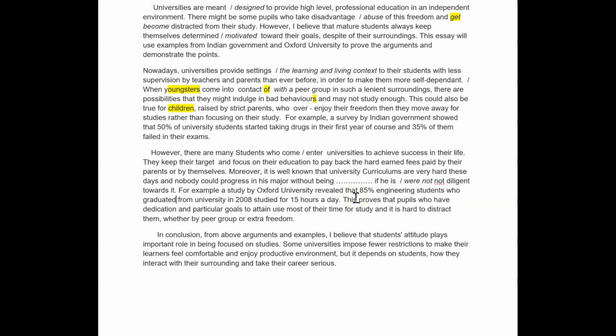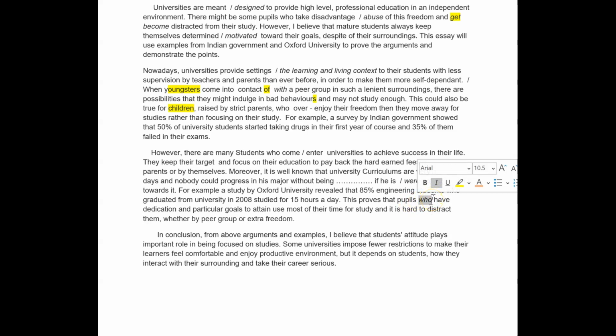Good. This proves that pupils who have dedication and particular goals to attain the most use of their time for study. Now, watch out on the structure here, because you've put who. If you didn't have that, you'd be okay.